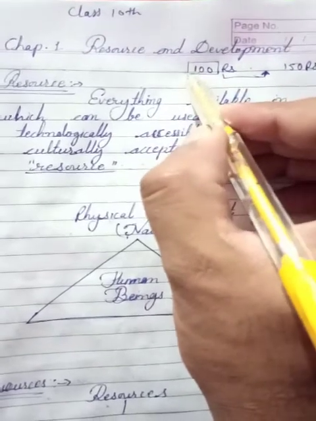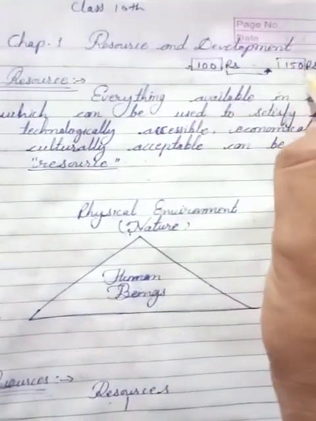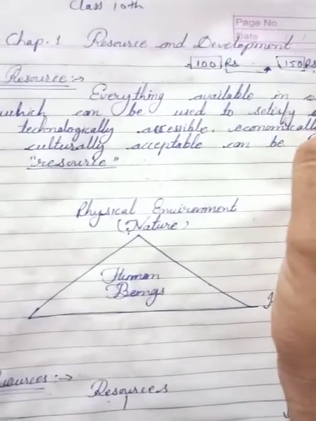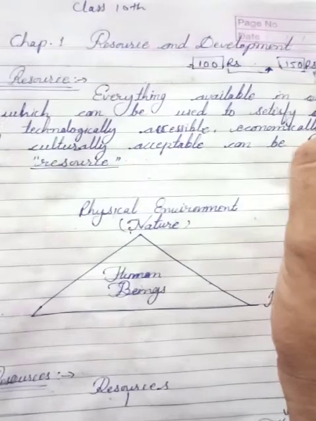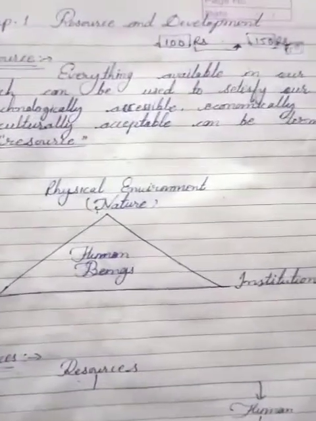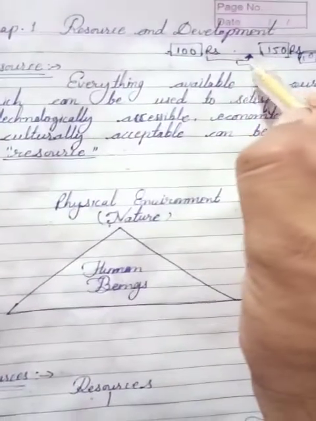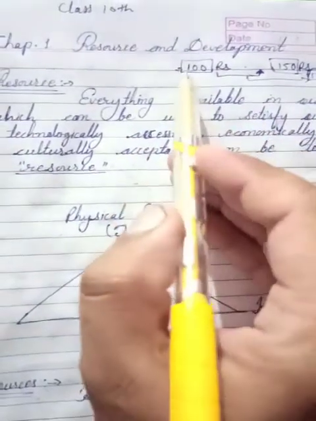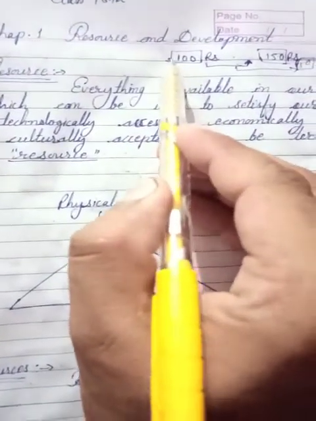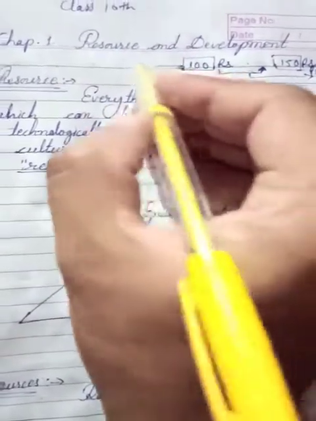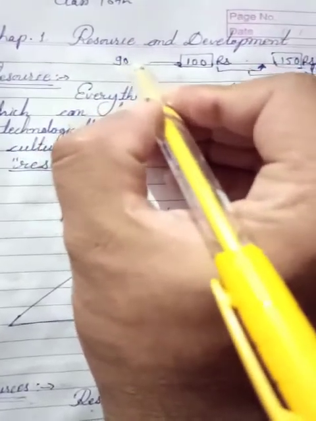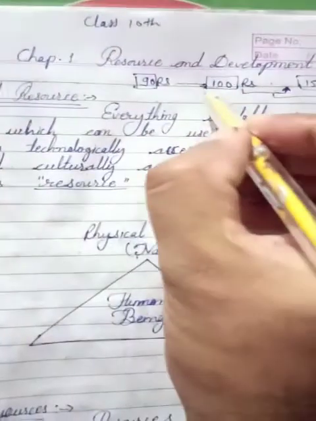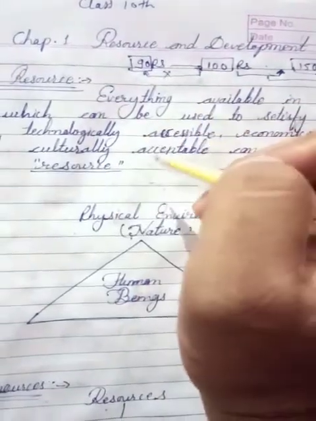The cost of getting iron is 100 rupees and the cost of the final product is 150 rupees, meaning 50 rupees are added to its selling price, so we are getting a profit of 50 rupees. But if the cost of getting iron ore is 100, and after we purify and process it we get a final product worth 90 rupees, here we can see we have a loss of 10 rupees. So in this case the resource is not economically feasible.